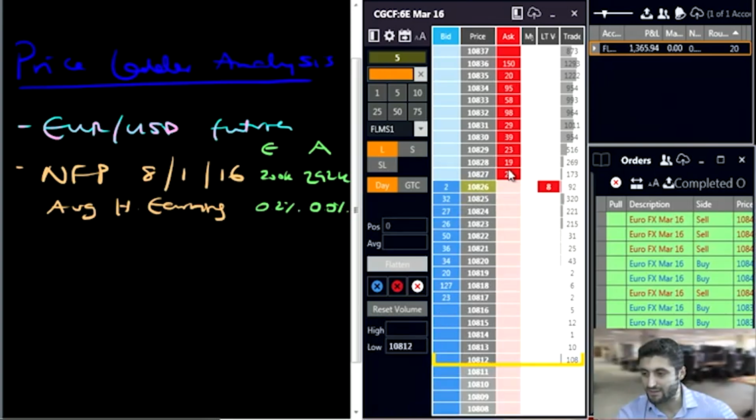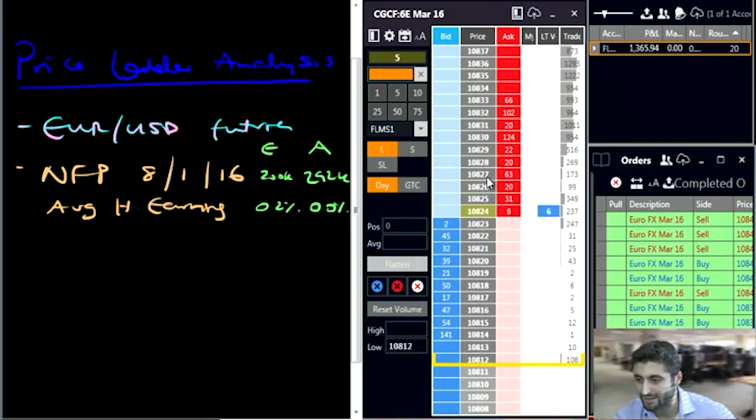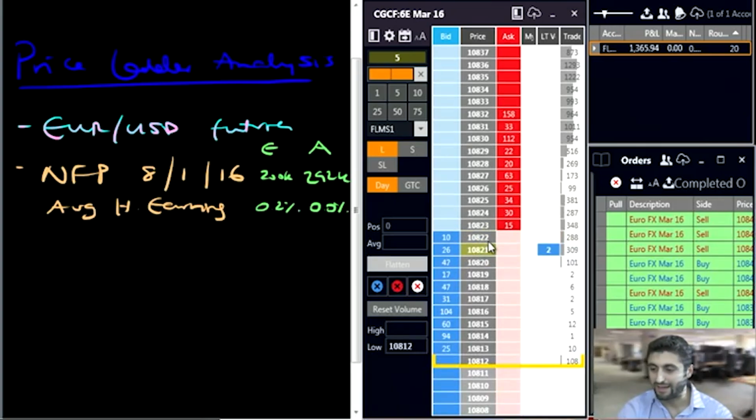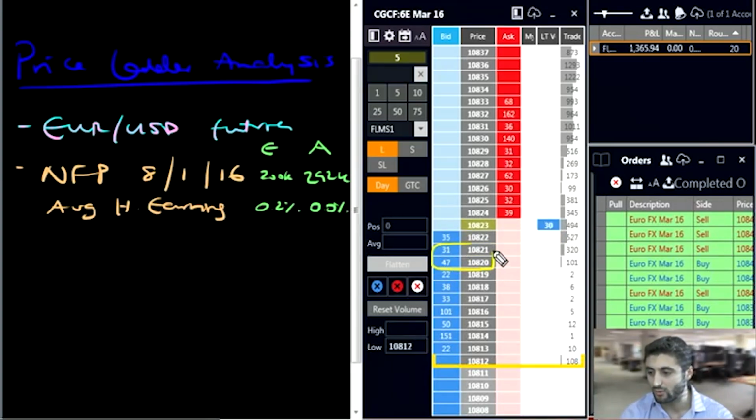And as you can see, the market's somewhat trying to hit the bid, as we would say, into these 21s, 22s, and 20s, but someone seems to be absorbing this area. See, 20 lots trying to hit the bid at 21s. Someone's reloading here at 21s. So at the minute, we're getting some absorption, some reloading in this 21, 20 area.